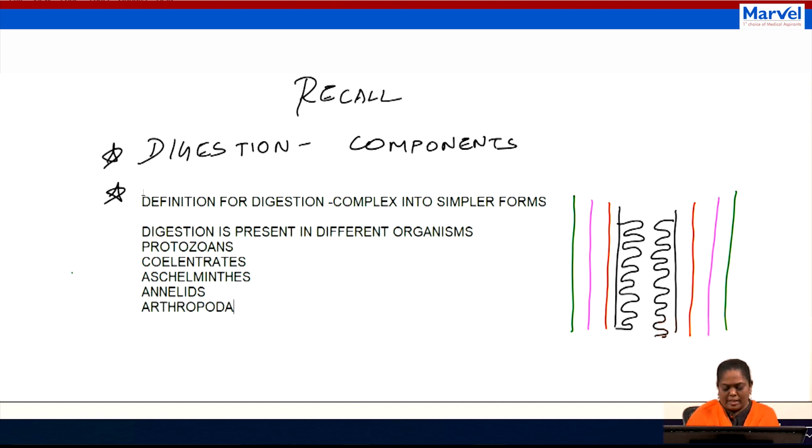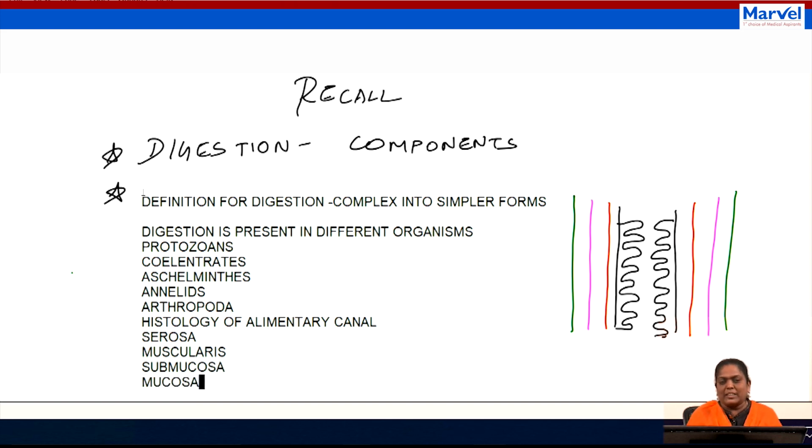Then the last topic we have discussed today is the histology of the alimentary canal. Here we have discussed serosa, muscularis, then submucosa, and the final one is mucosa.